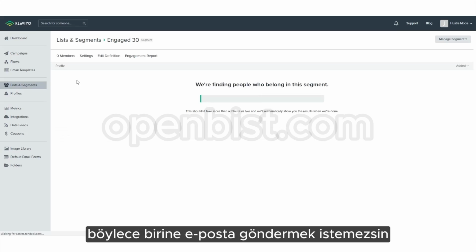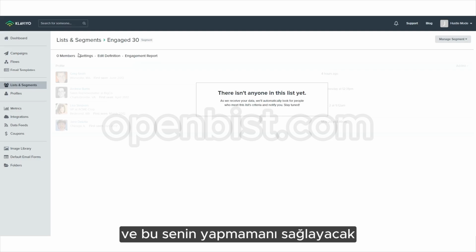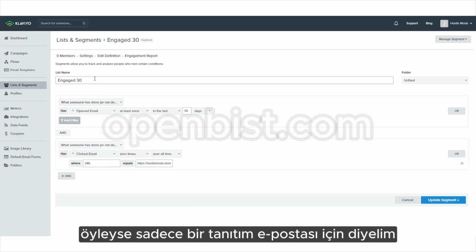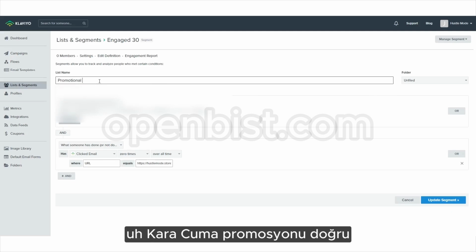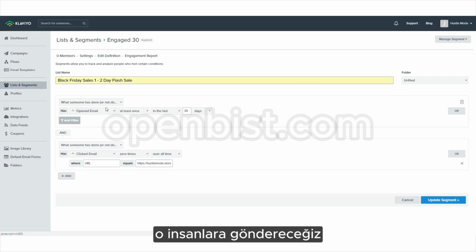You don't want to be sending an email to somebody that has opted out, and this is going to ensure that you don't do it. And I want you to put this in every single one. So when we're doing promotional emails, say we're creating a promo, let's just say a Black Friday flash sale, a 2-day flash sale, we're going to send to those people.